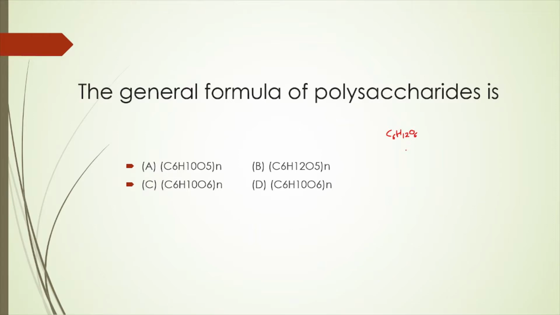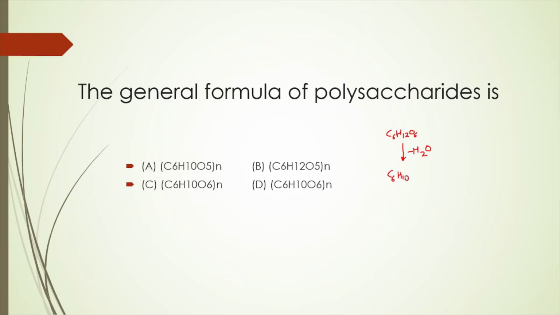Now in a glycosidic bond, what happens? Elimination of water happens, then only you have the formation of a glycosidic bond. So if we have elimination of water, what will happen? We have C6, that is 6 atoms of carbon, and we originally had 12 atoms of hydrogen, so minus 2 atoms of hydrogen, we have H10 and O5.